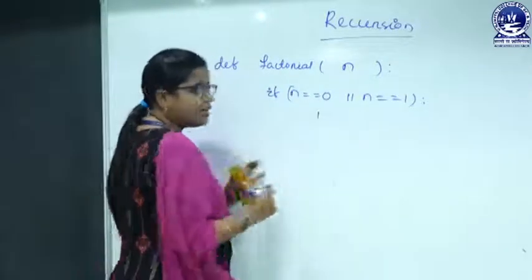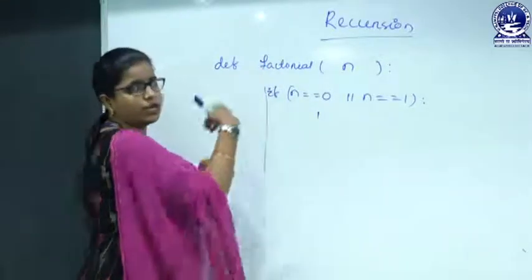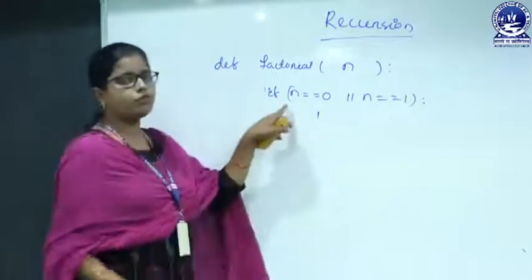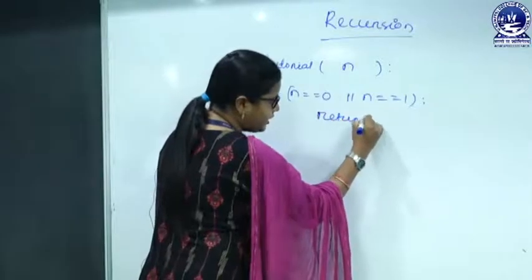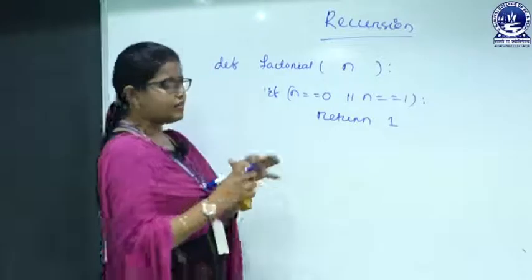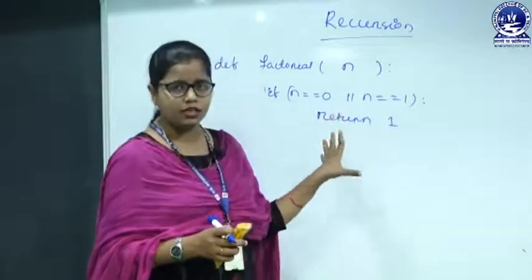So, we have to start here, because this indentation is followed by the factorial function. So, we are just defining the indentation for the if block. Here we have to return 1, because whatever the number, if the number is 0 or the number is 1, then we have to return 1 here.